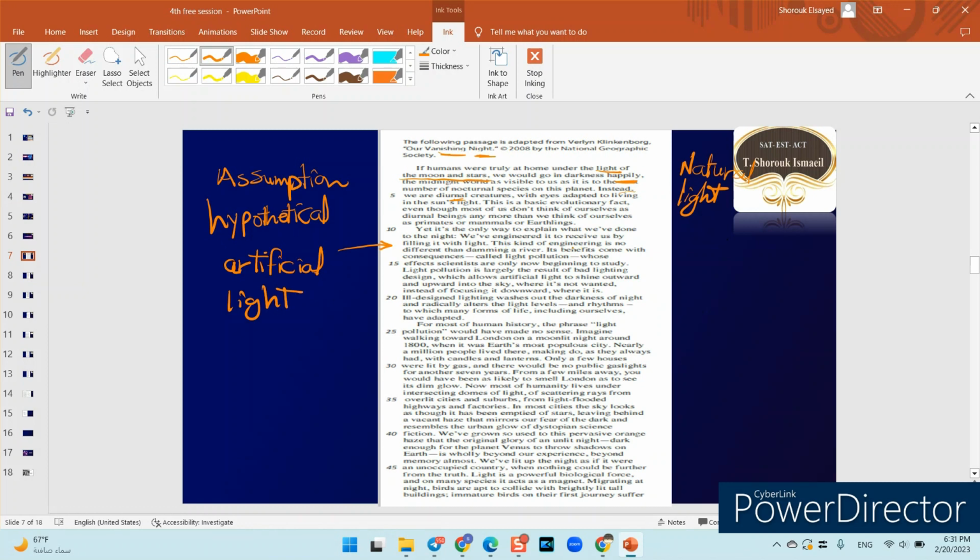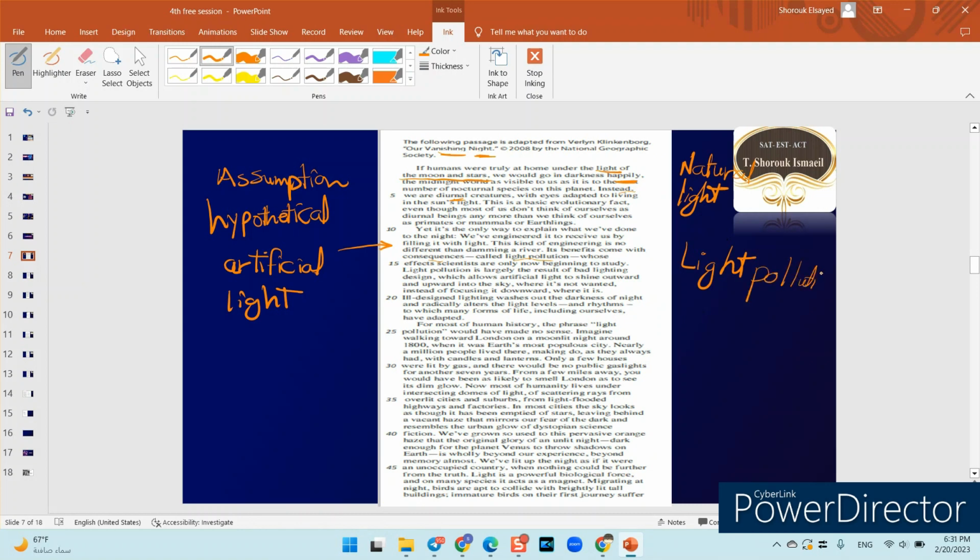This kind of engineering is no different than damming a river. Its benefits come with consequences. Yes, it has some benefits, but it also has some consequences called light pollution. So this is the definition of what was mentioned previously, which means that this is the topic of this passage, light pollution.